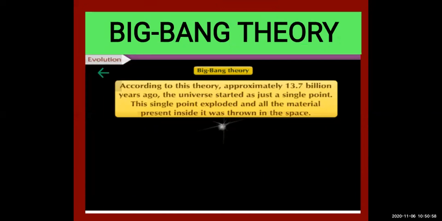He said that approximately 13.7 billion years ago the universe was only a single point, and that single point exploded for some reason, and all the materials present inside it were thrown into space.